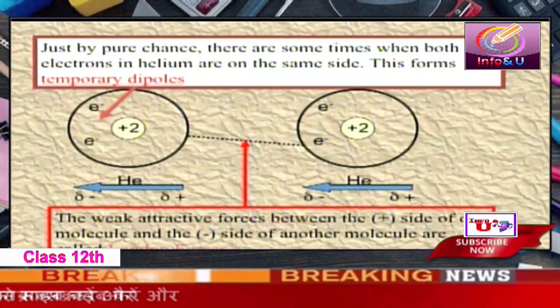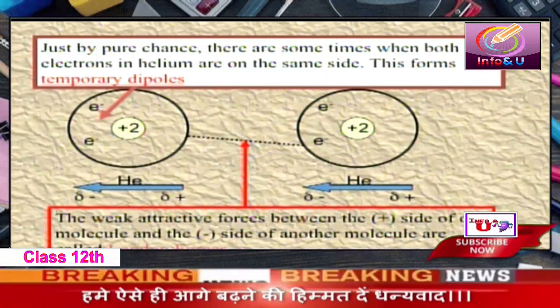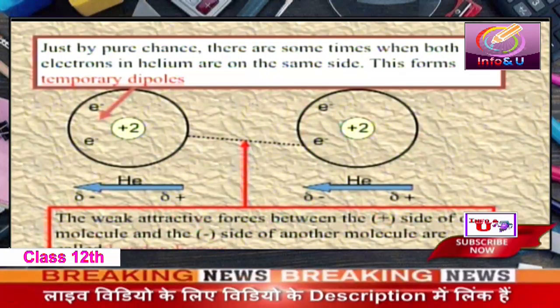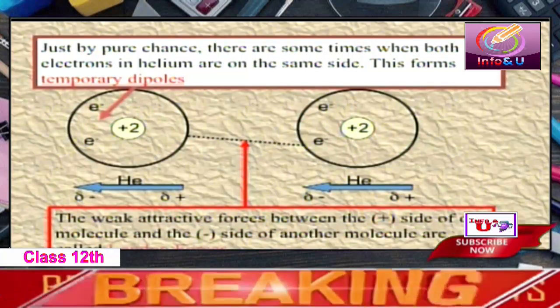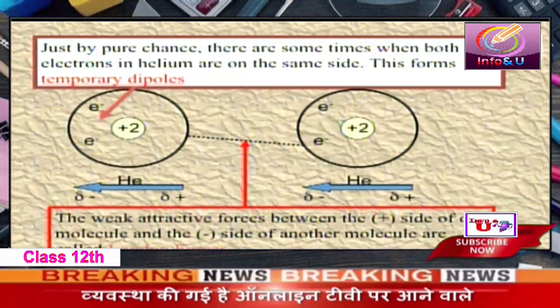This positive charge attracts the electron of the other helium atom and shifts the electron towards it. So a negative and a positive charge develops in the neighboring helium atom, and this way, just for a fraction of a second, the plus and minus charge is created and this holds the atoms together.